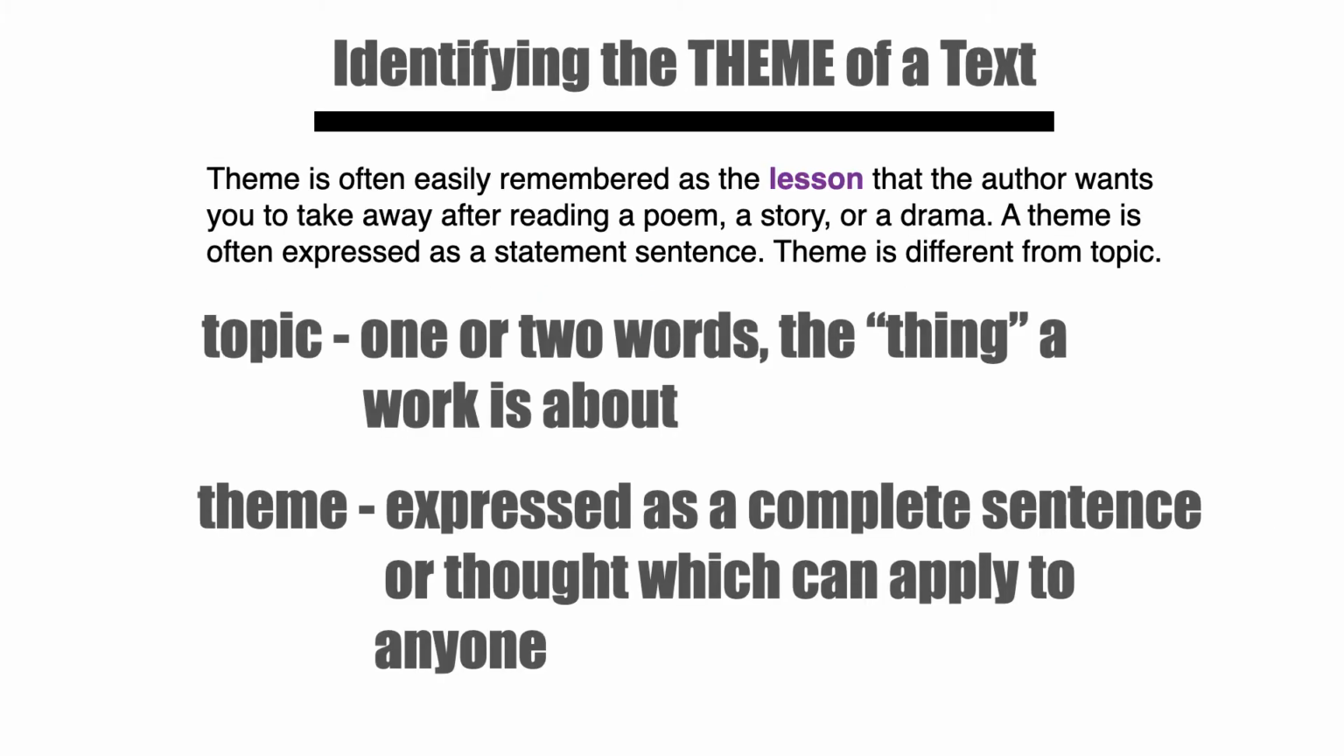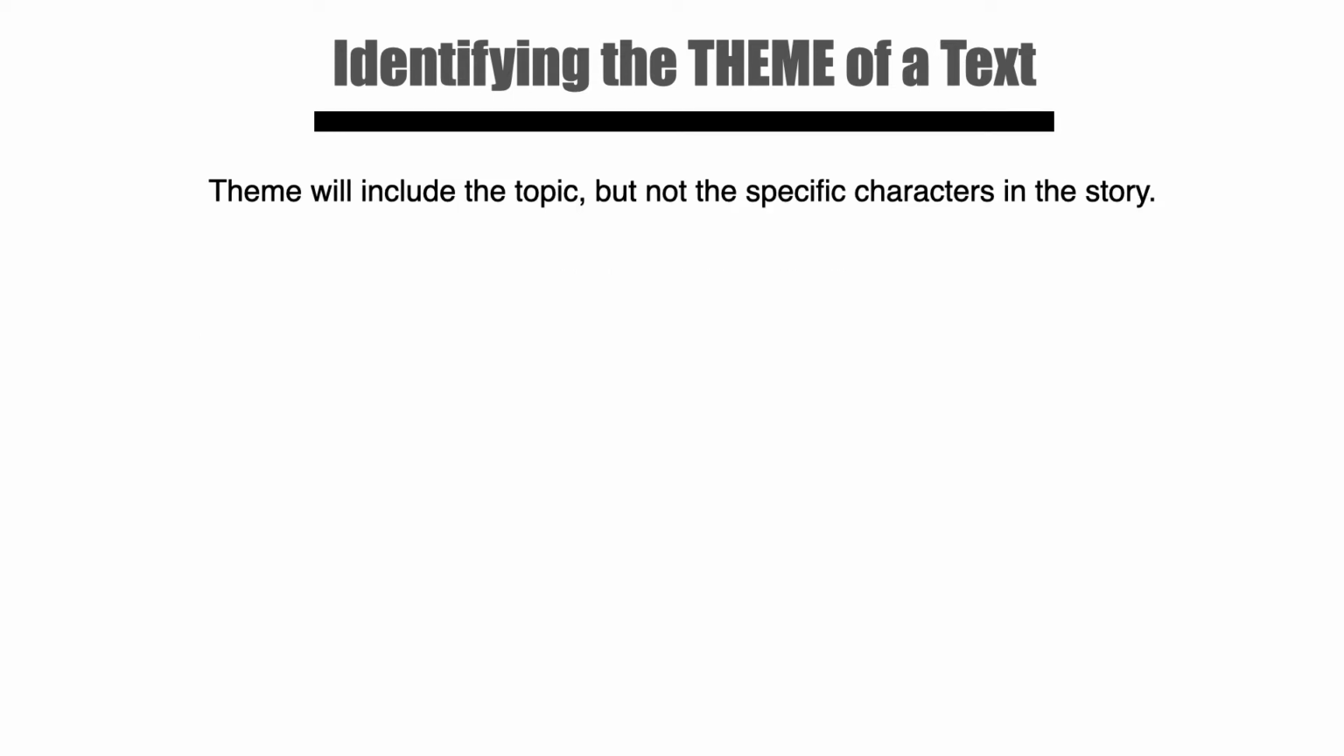Theme is easily remembered as the lesson that the author wants you to take away after reading a poem, a story, or a drama. A theme is expressed as a sentence. Theme is different from topic, and it's important that you don't confuse the two. A topic is one or two words. It's the thing that a work is about. Theme is expressed as a complete sentence. It's a complete thought which can apply to anyone. Your theme will include words from the topic, but not the specific characters in the story.